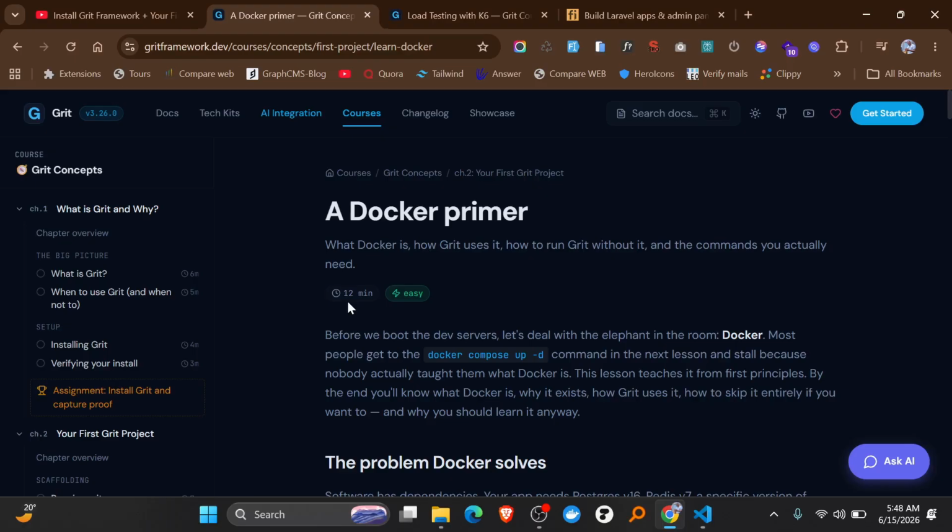So in today's video, we are going to break down Docker so that you can understand it. We're going to look at what Docker is, how Git uses it, how to run Git without it, and the commands you actually need to run. You don't even have to cram a lot of commands. There are very few commands you are going to run for Docker, and everything is going to be good.